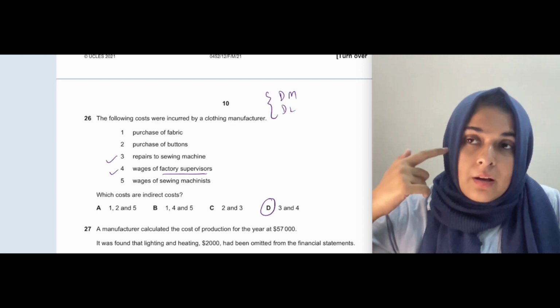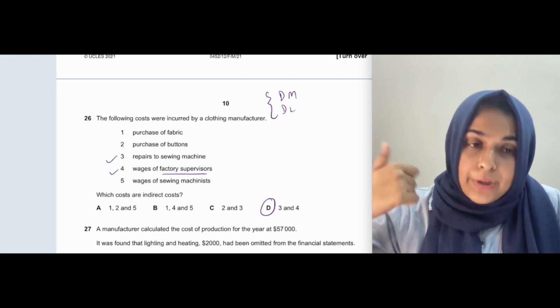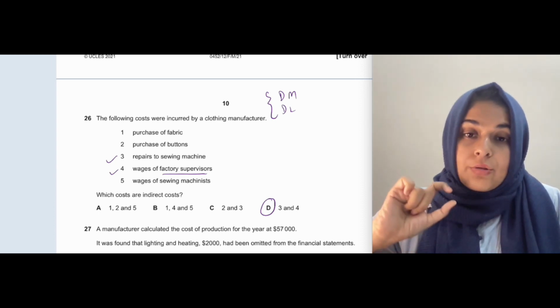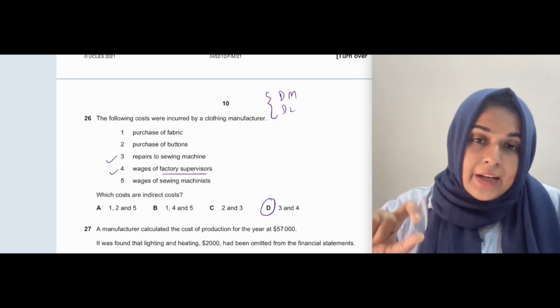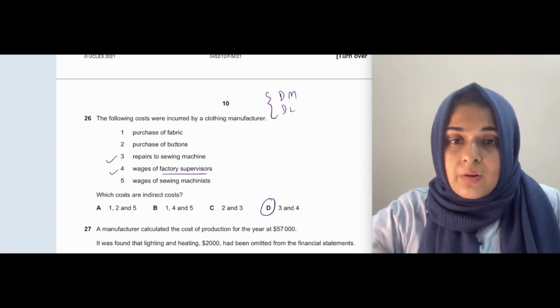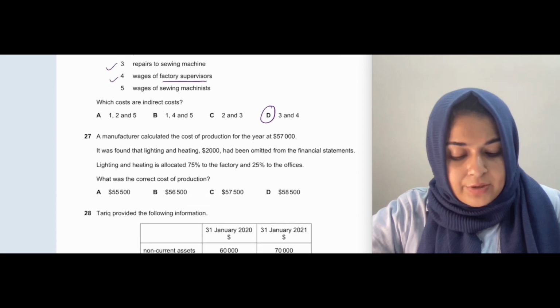So it can be that if one unit is being produced, then it has a particular wage. So this particular type is the variable cost, or it's a direct cost. Okay. So the answer will be 3 and 4.